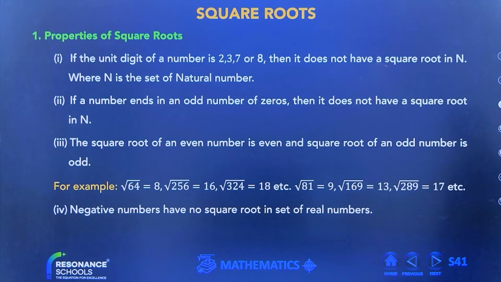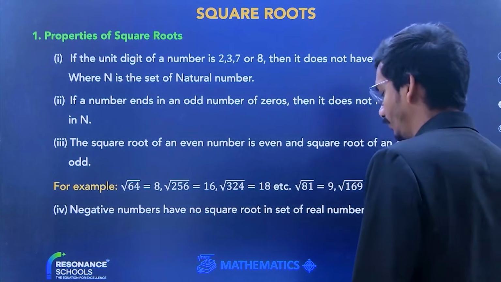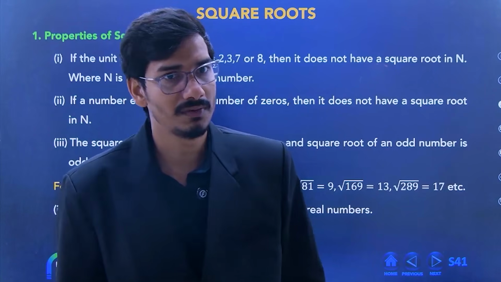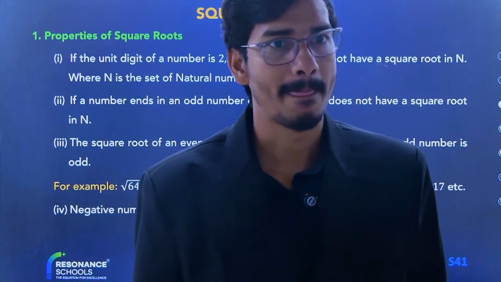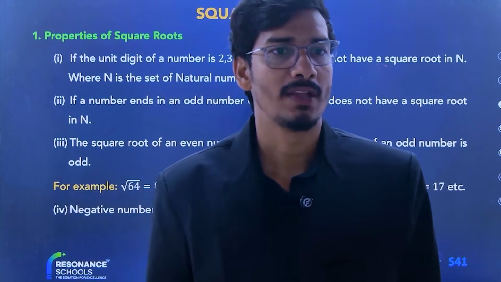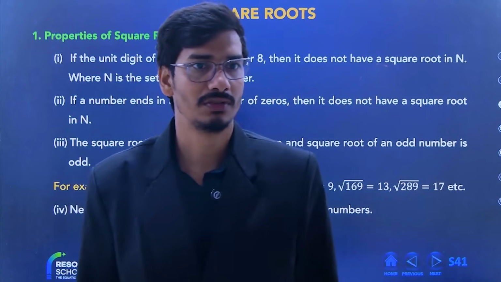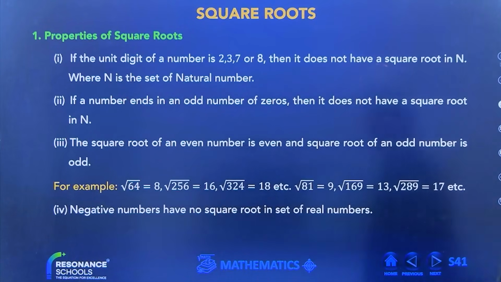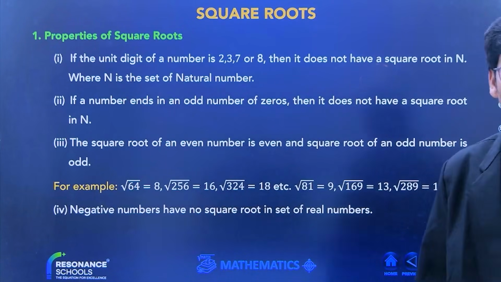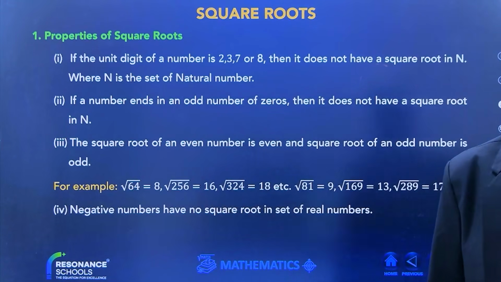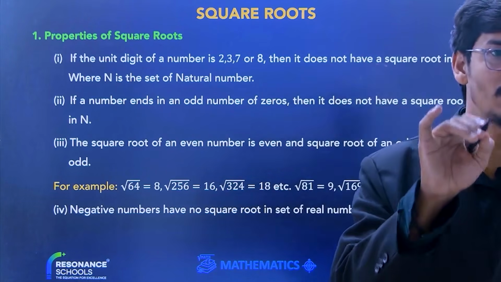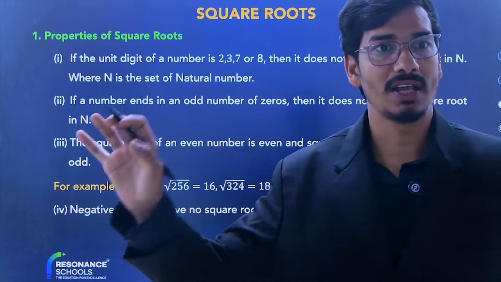The square root of 55. Beta, the number ends with 5, so 55 doesn't have a square root. The square root of 0 is 0. Fourth point: negative numbers have no square root in the set of real numbers. If you are finding the square root of a negative number, that value will not lie in the real numbers.